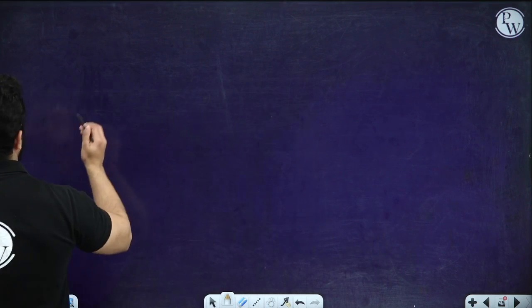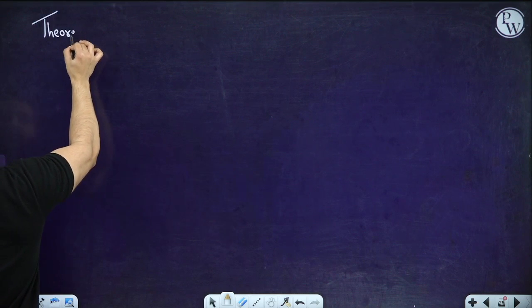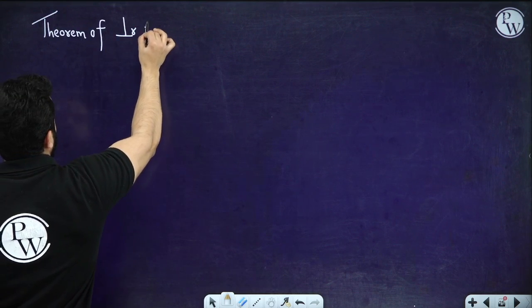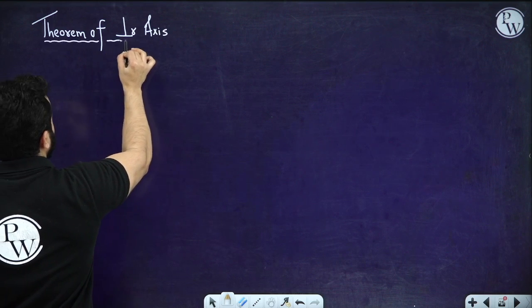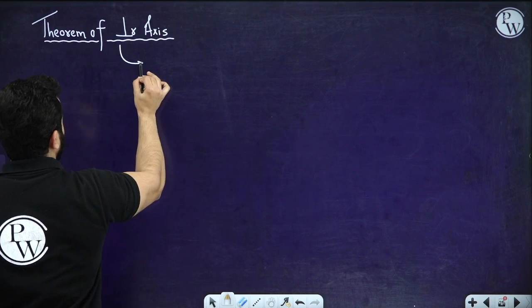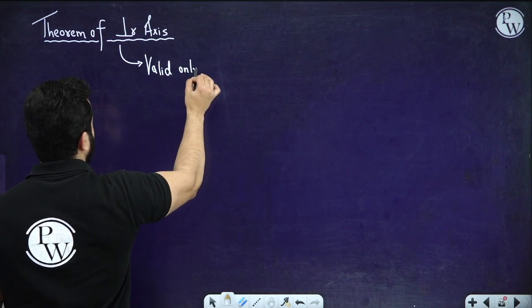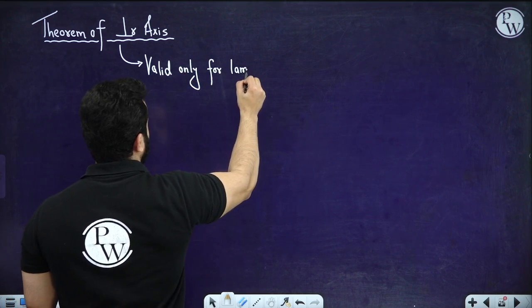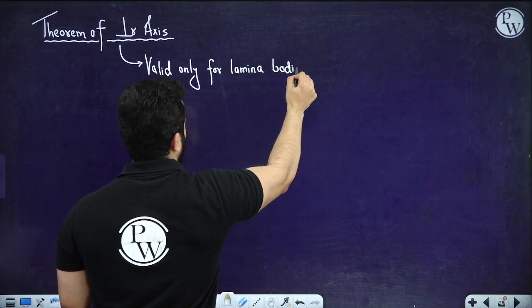First of all, the theorem of perpendicular axis is only for planar bodies. That means lamina, two dimensional.